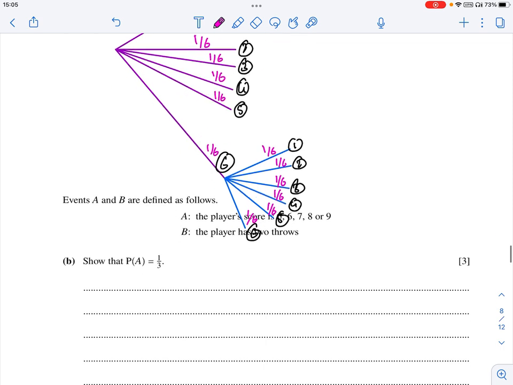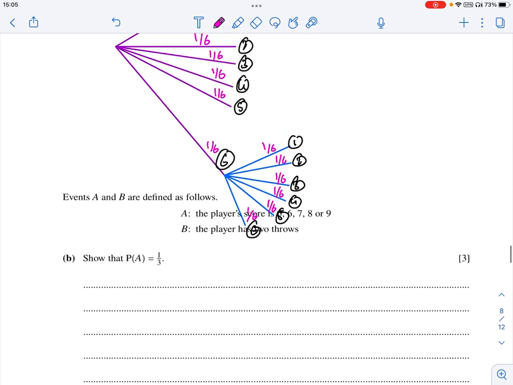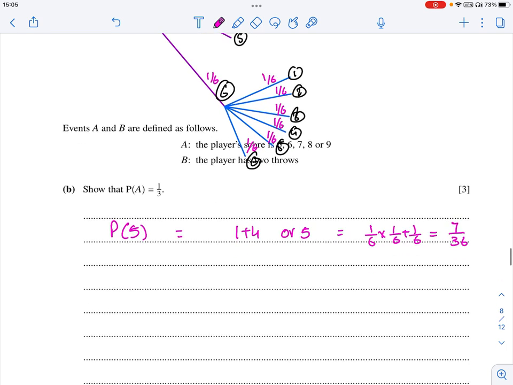Next he says show that probability of A is 1 upon 3. What is A? The player's score is 5, 6, 7, 8 or 9. So first of all, he should get 5. How can he get 5? He can get 1 plus 4, or 5. 1 plus 4 is 1 upon 6 times 1 upon 6, or 5 is 1 upon 6, which is 7 upon 36. Next, he can get 6. How can he get 6? 1 plus 5.